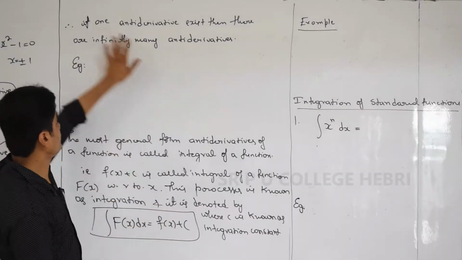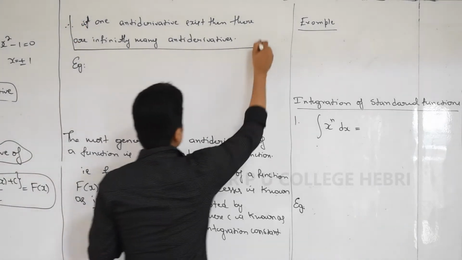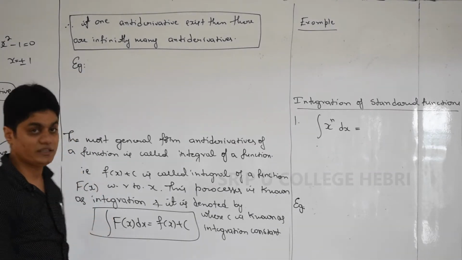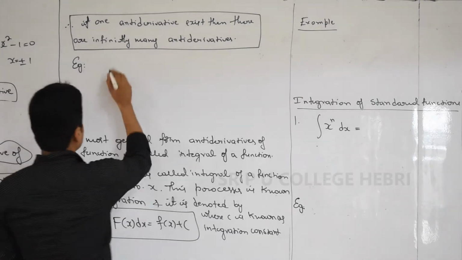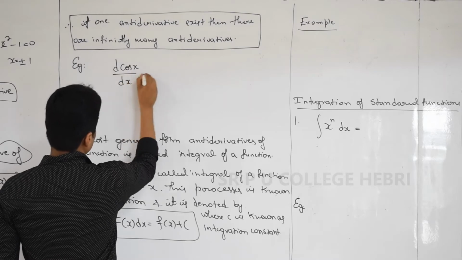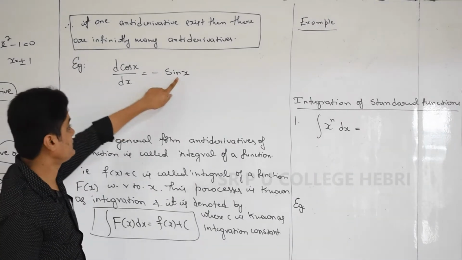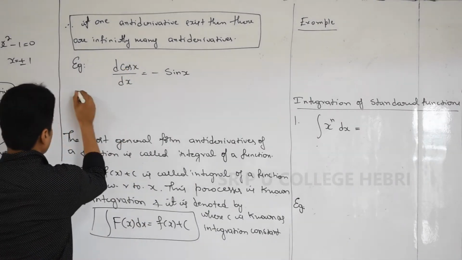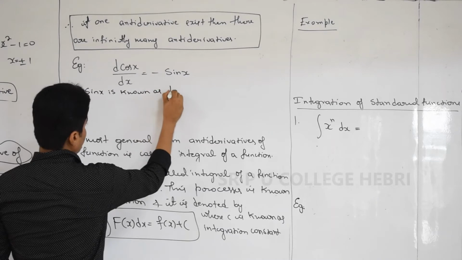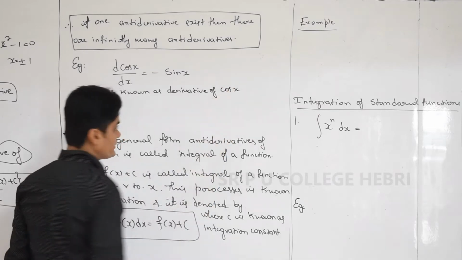Now as I told, if one antiderivative exists, there will be infinitely many antiderivatives. Please remember, this is one important statement. I'll explain this again with one example. For example, if I take differentiation of cos x, you know that it is minus sin x. So minus sin x is known as derivative of cos x. Remember, minus sin x is the derivative of cos x, correct? You already studied this in differentiation.